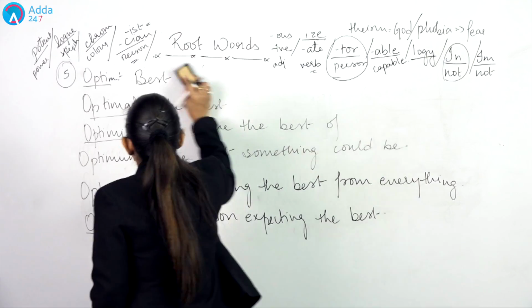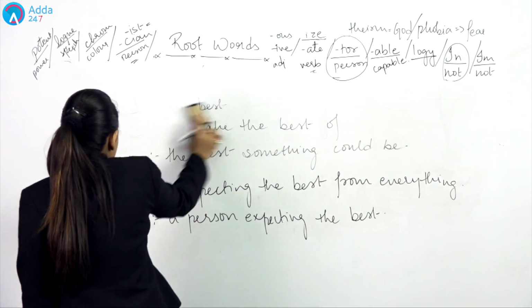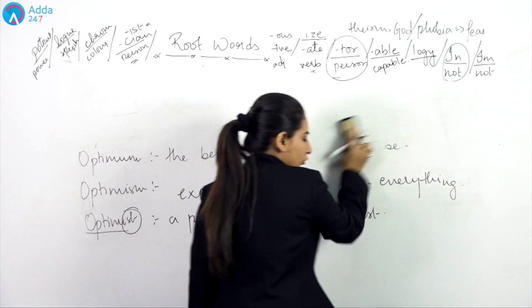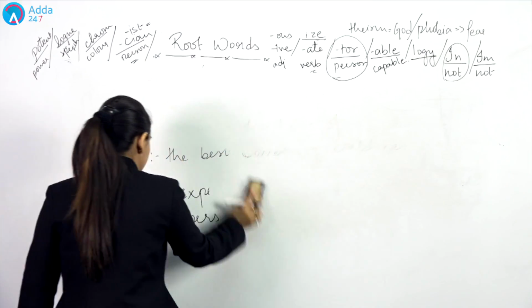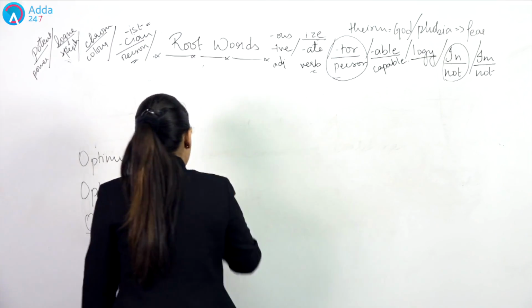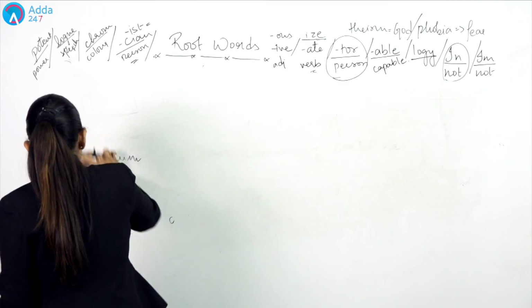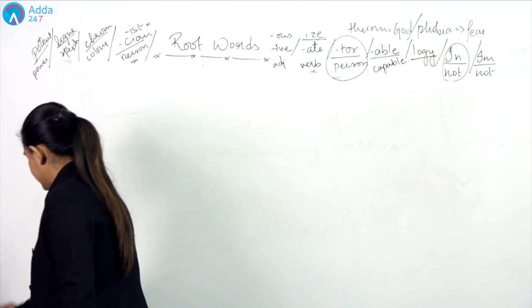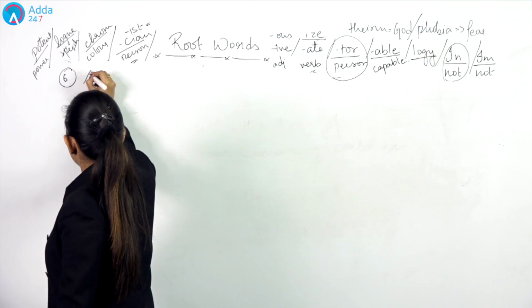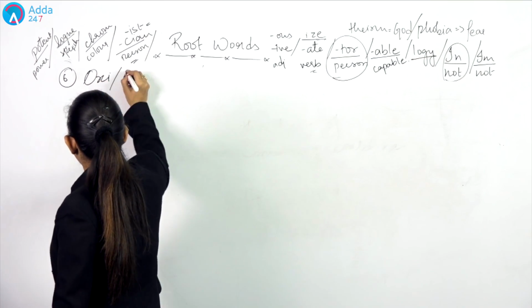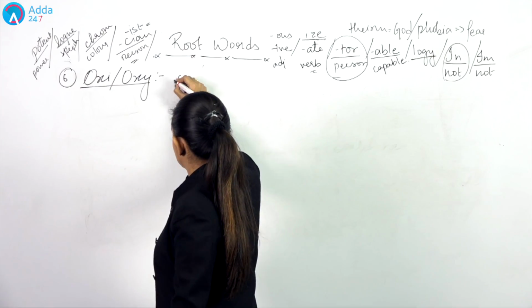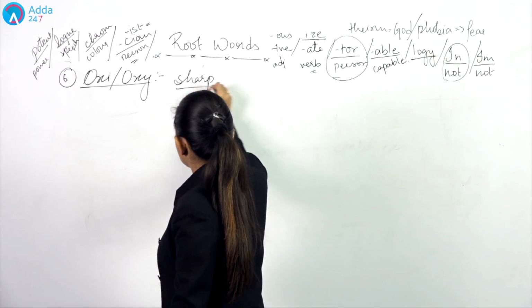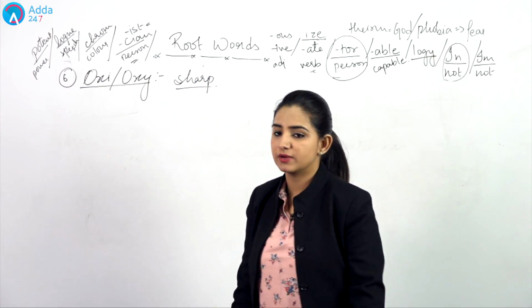Moving further, till now we have learnt 5 root words. Along with this, we have learnt at least 5 words out of each root word, right? Moving further, we have the last root word of this session, and that is OXI or OXY. When I say oxy, this defines sharpness of something. Sharp, acute is what we define by oxy.